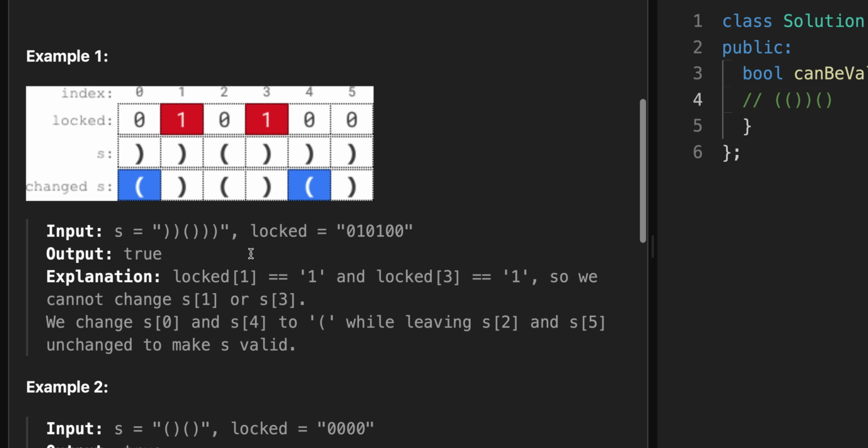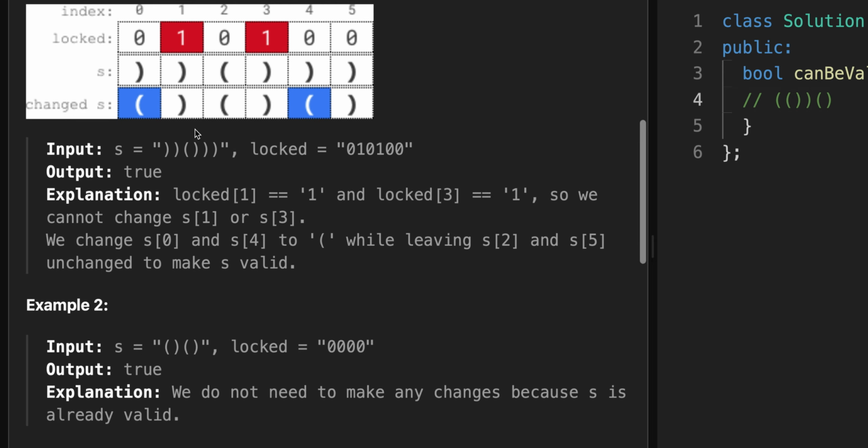Okay, so let's go over this first example. In this second row here is the string s, and on the first row is the string locked. And these red squares or cells indicate that the string is immutable or locked at those locations. And everywhere else, if we would like, we can change the open parentheses to closed and closed to open if we so desire.